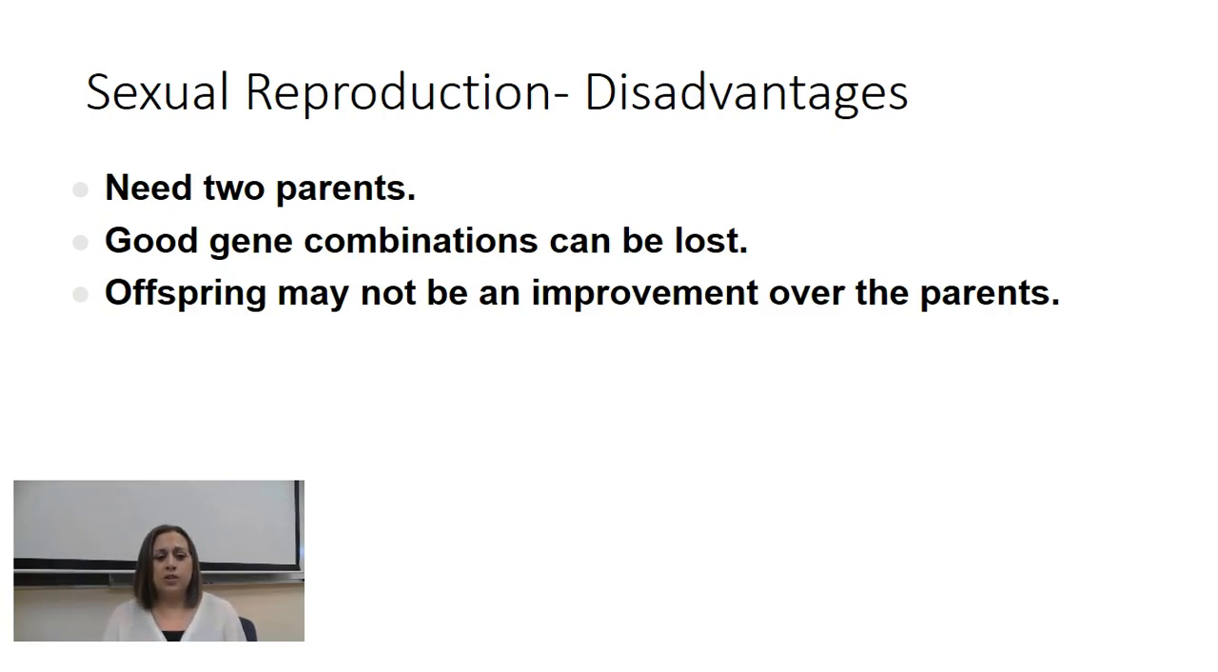You could also potentially lose good gene combinations. If you have two really successful parents that mate, their offspring may not actually be an improvement over the parents, and so the offspring could actually be worse off than their parents were, and obviously that would be a disadvantage as well.